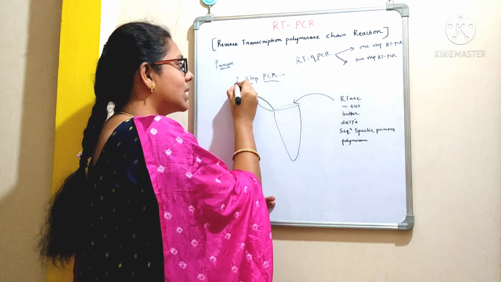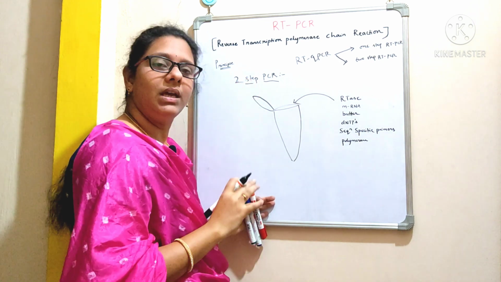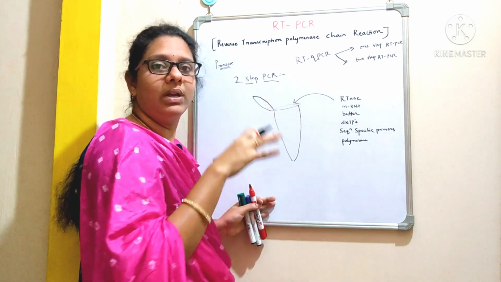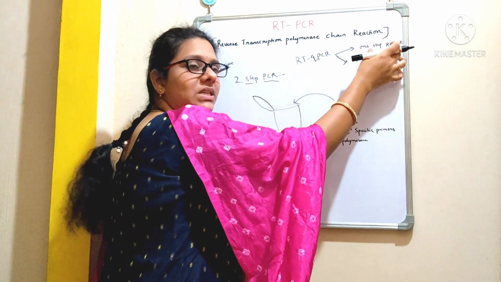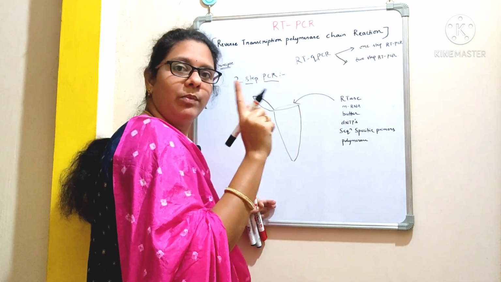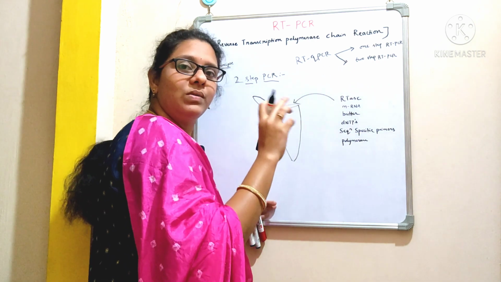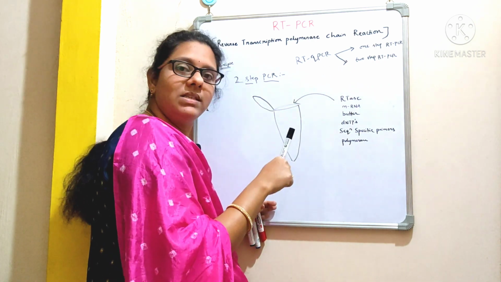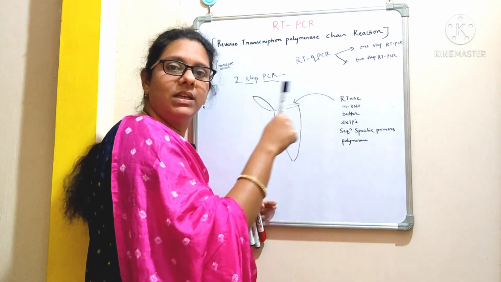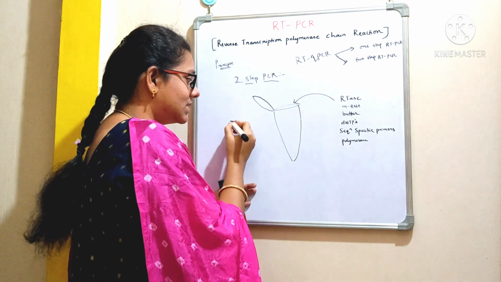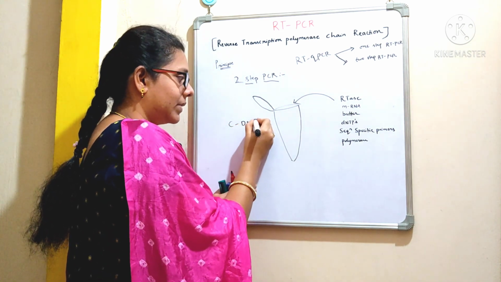And coming to the two-step PCR method, here we are going to set up two reactions. Earlier in the one-step PCR, we set up only one reaction. But here we are going to set up two reactions. In the first reaction, we go with the reverse transcription process, that is, the synthesis of cDNA, right?